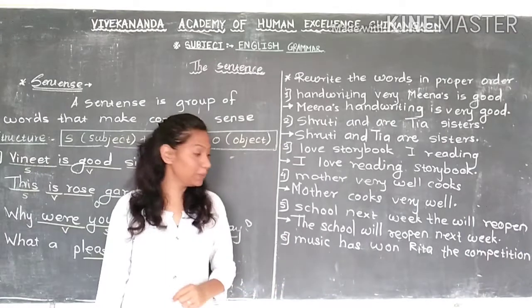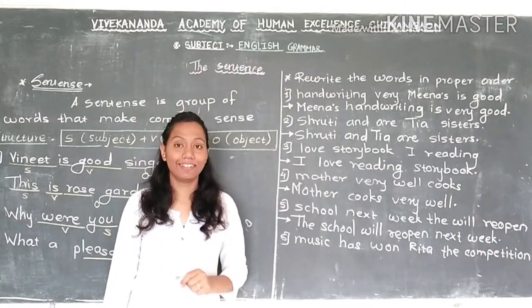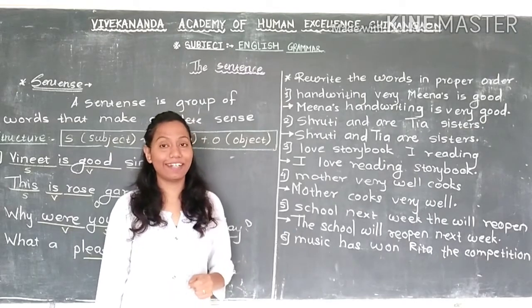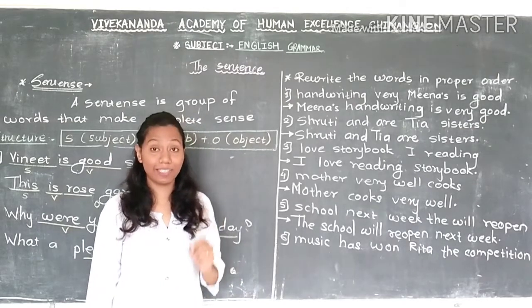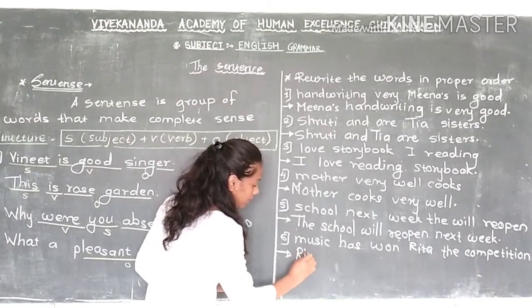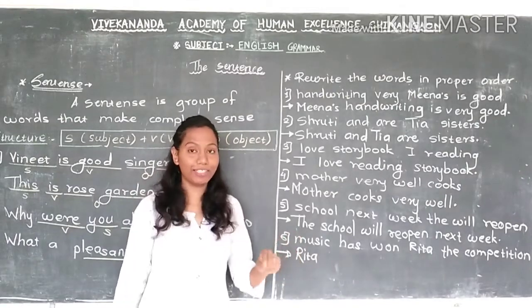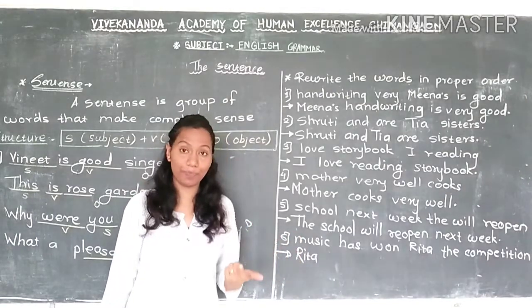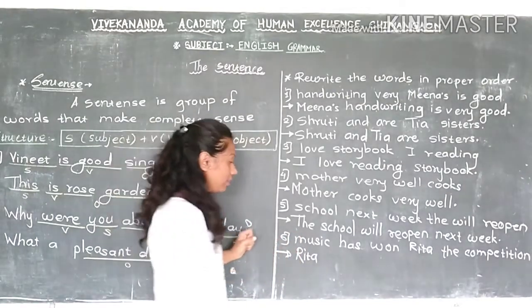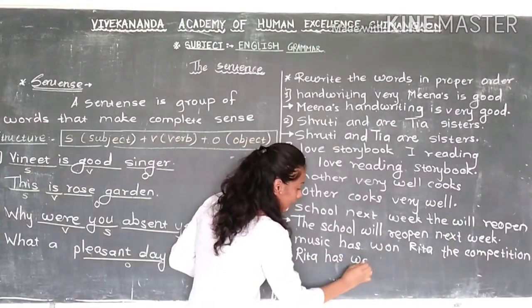Six. "Music has won Rita the competition." So again we are going to start the sentence with the subject. Here the subject is Rita. Then after that, what is the next? The verb, the action word, right? Here "has," this is a helping verb, and "won," this is the action.